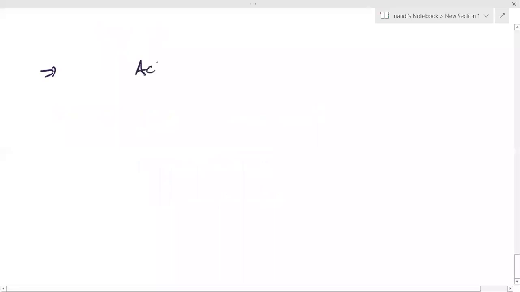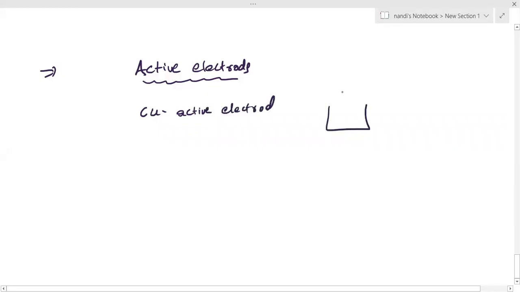If I am taking active electrodes, that active electrode is going to participate in the electrolysis. For example, a copper active electrode means a copper rod is here, and this is CuSO4 solution. You can take any solution containing Cu2 plus, doesn't matter. I'm taking CuSO4 solution, for example.